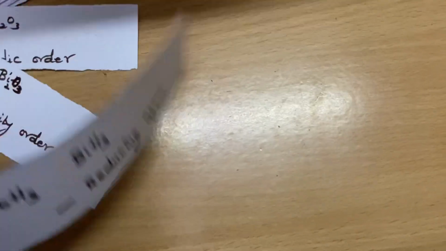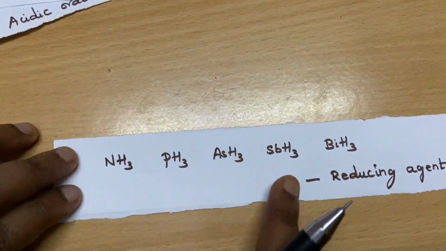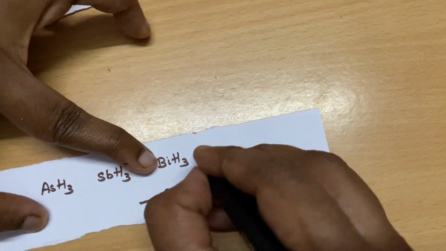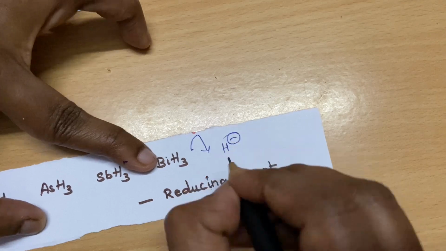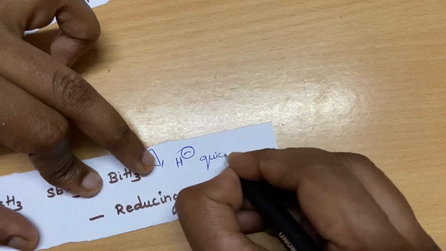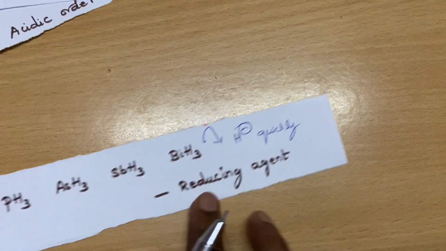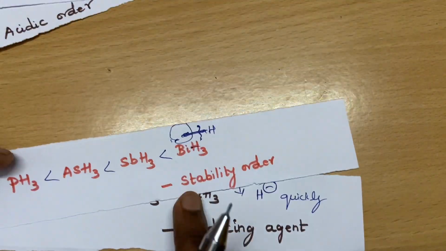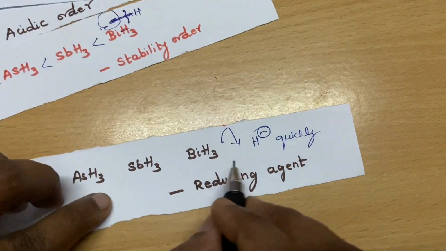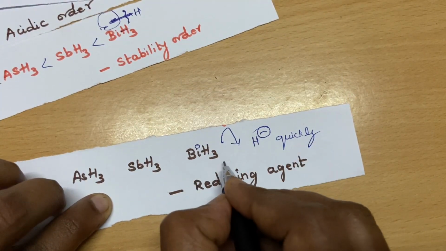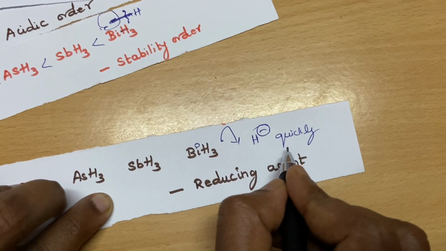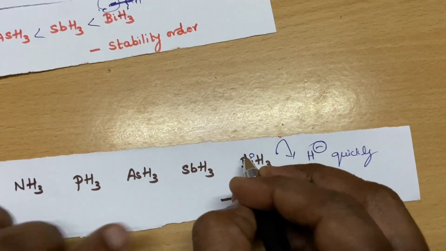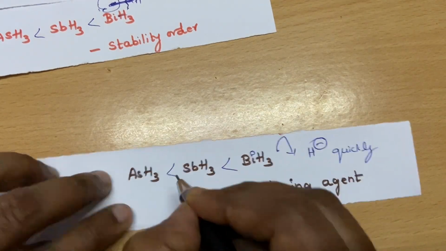Then this is a very typical question, students. Reducing agent means which one is going to supply H minus quickly or faster. We saw in the previous step which bond can be broken. When the bond is broken easily, it can easily supply hydride ions, isn't it? So which is the least stable, which can be easily broken?